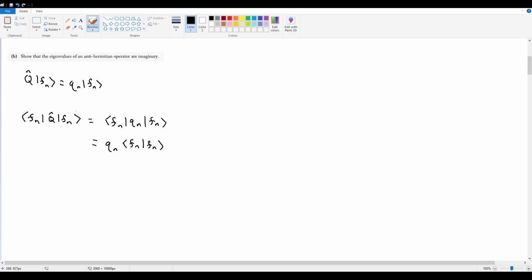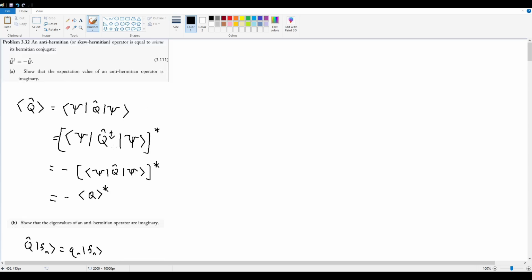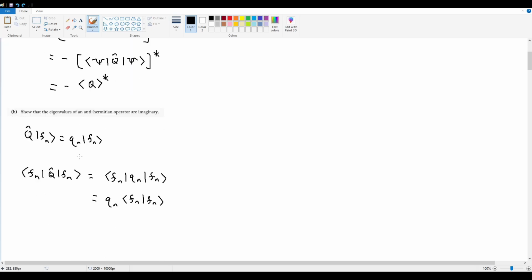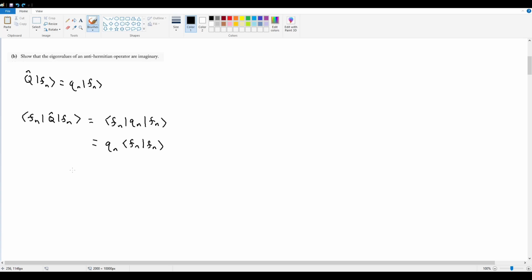And now on this side, I'm just going to guess and check at this point with this kind of derivation. I'm going to follow the prompting that I was given in part A, where part A sort of implied that if I'm working with imaginary values, maybe I want to try to introduce something like a complex conjugate to create a proof that involves imaginary values. So what if I just arbitrarily flip this? This is equivalent to the same inner product, but this time with the conjugate.